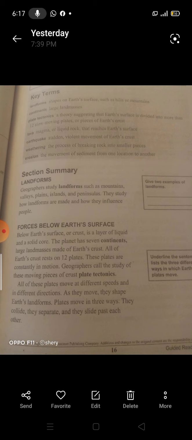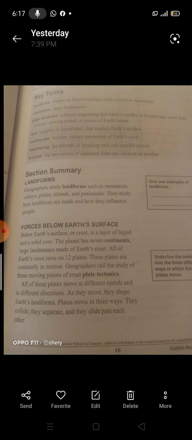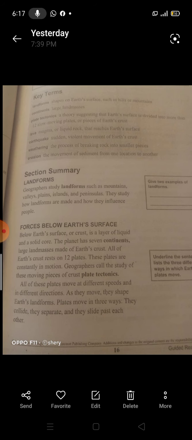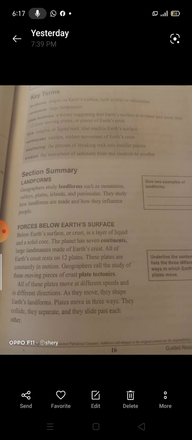And the last one, slide past each other, means they fall to a lower level or a lower standard.